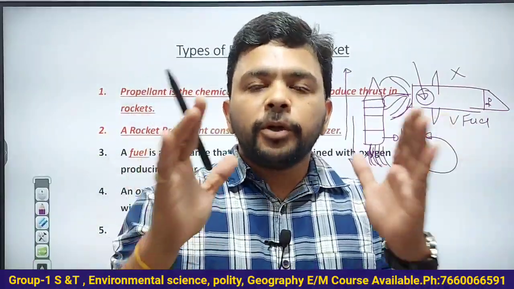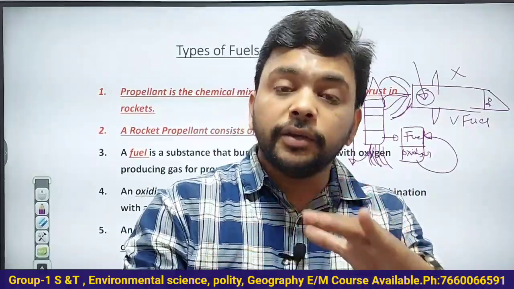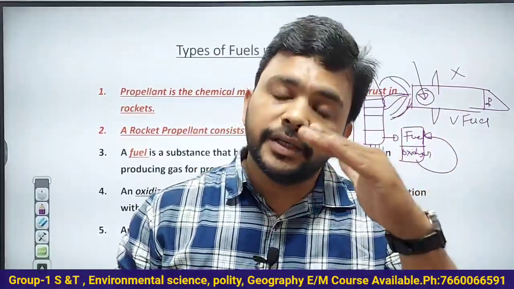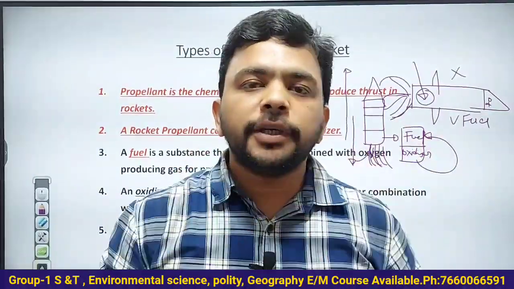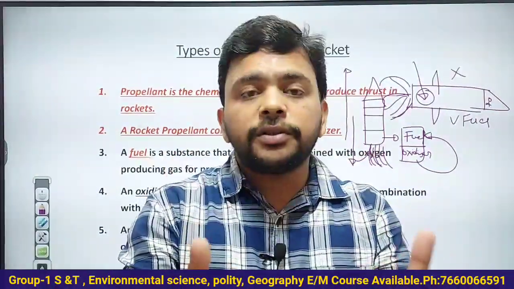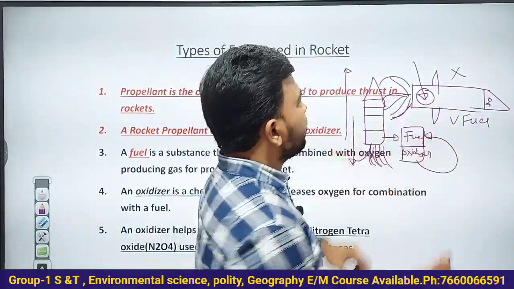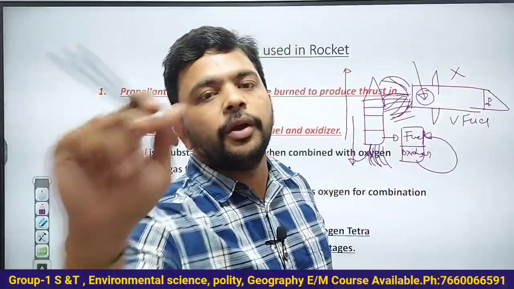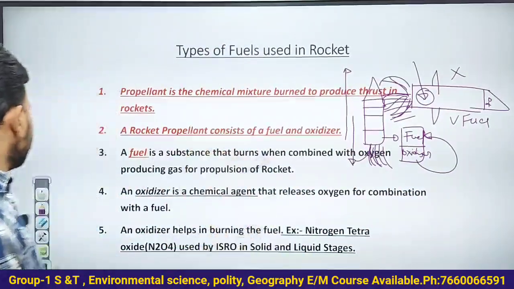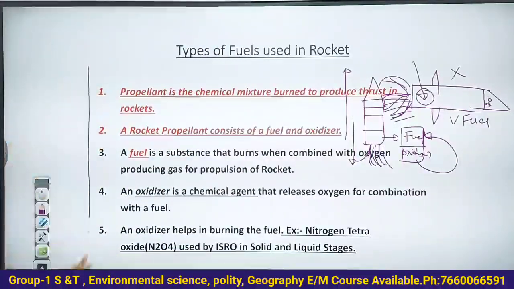Why? Because jet planes move in the Earth's atmosphere itself. They take the oxygen from the atmosphere, and they use the oxygen to burn this fuel, and when they burn the fuel, the gases come out and the jet plane moves horizontally. That is the idea here. Very simple, this is how it is.